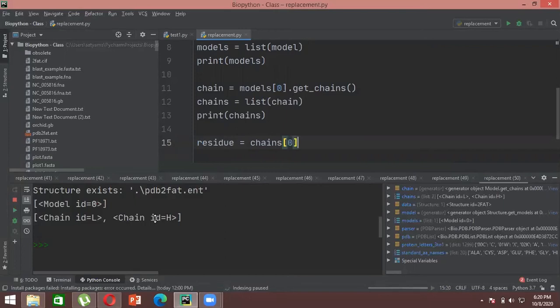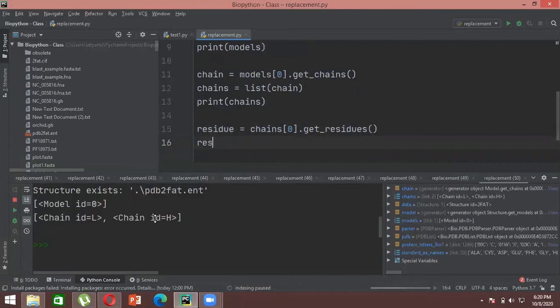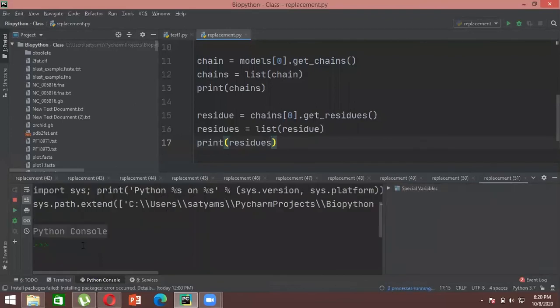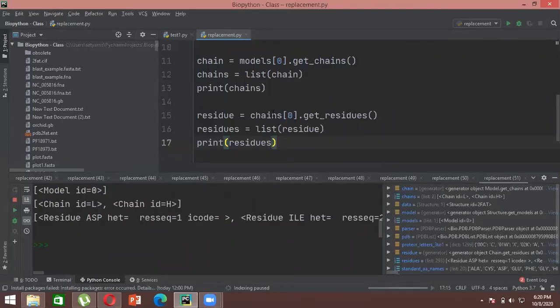So I'll write chains 0 dot get_residues, and then I'll store it in another variable, residues equals list of residue, and just print my residues. It will give me all the residues which are there in chain number 0, that means the chain with the ID L.